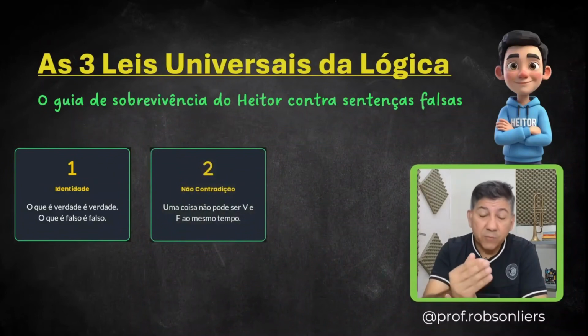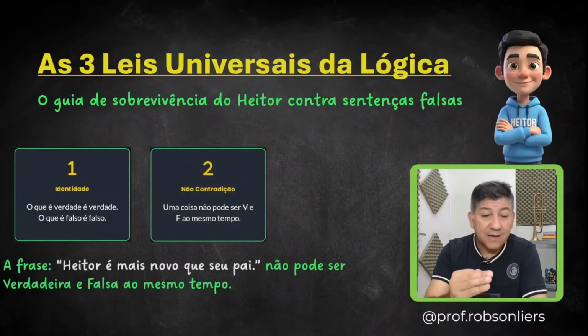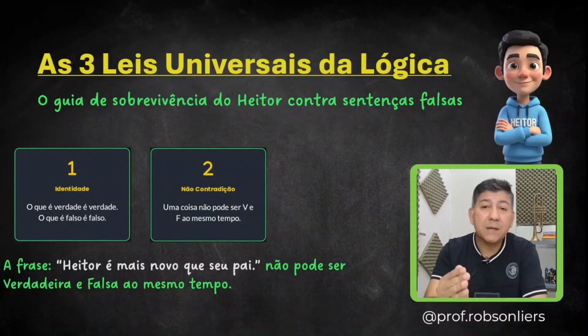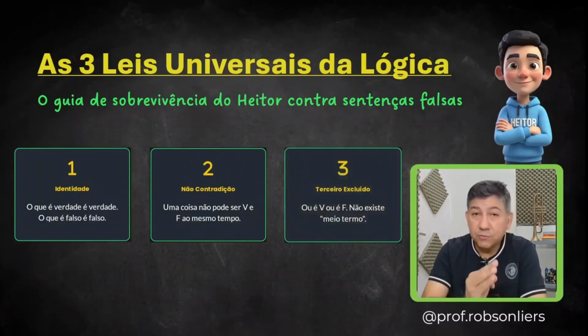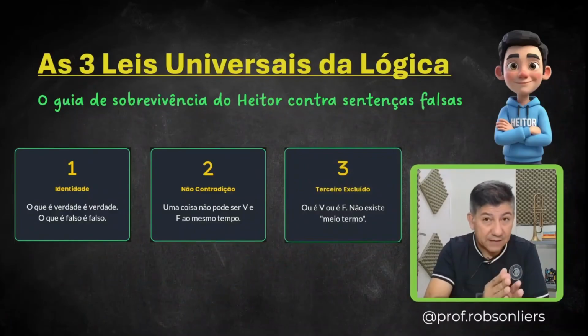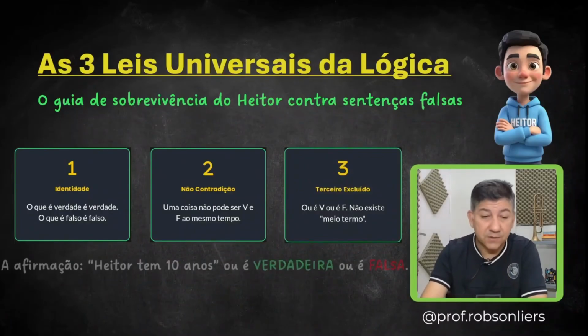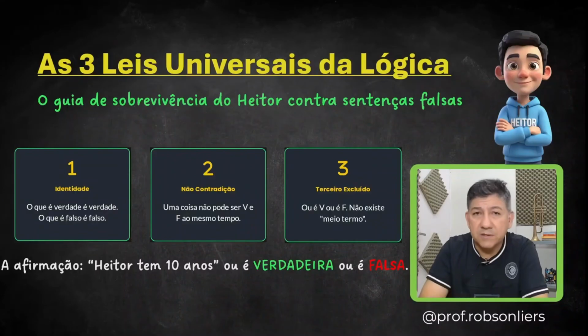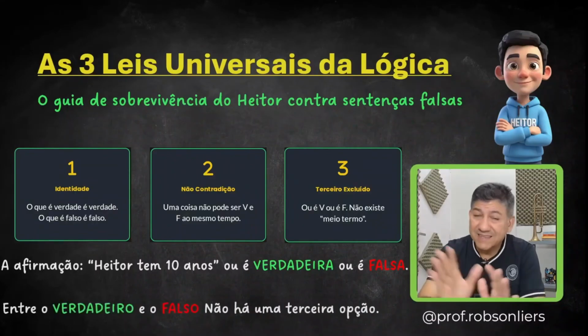Second law, the law of non-contradiction. A statement cannot be true and false at the same time. For example, here, the statement, Hathor is younger than his father. It can't be true and false at the same time. Either he is younger than his father or he isn't. Third law, law of the excluded middle. In logic, there's no such thing as more or less. It's either true or it's false. For example, here. Statement, Hathor is 10 years old. It's either true or it's false. There's no middle ground there. Between true and false, there's no third option.